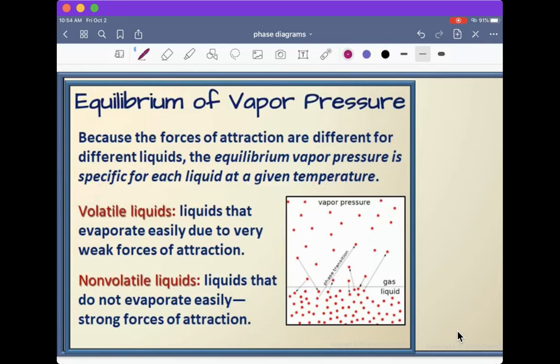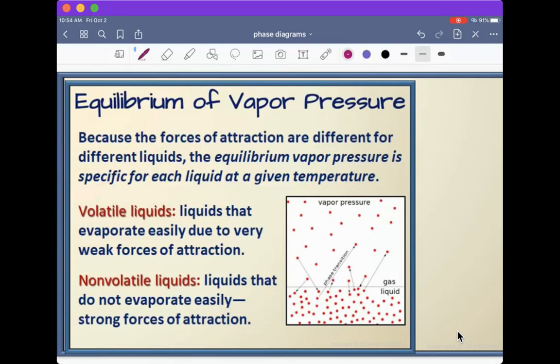These are the type of liquids that have a very strong odor. Think gasoline. Another one that we use a lot is ammonium hydroxide. When you open those containers, it has a very, very strong smell. And this is because smell happens through the nose through a gas phase. So volatile liquids are going to give off very high vapor pressures.